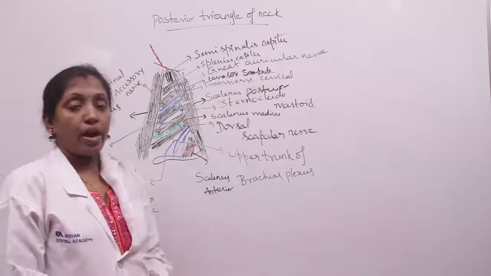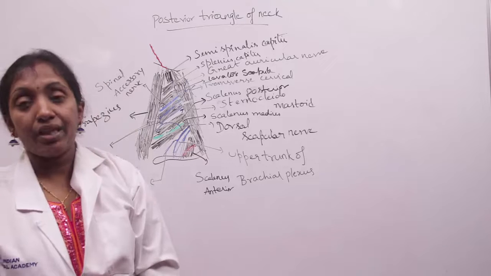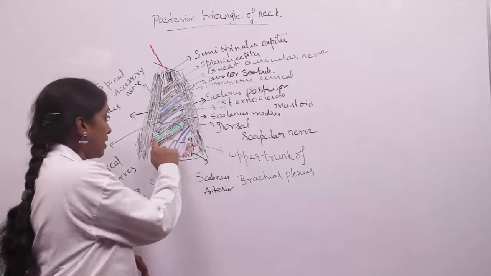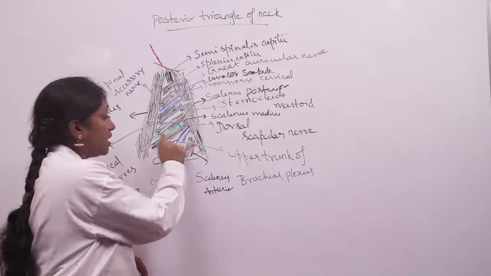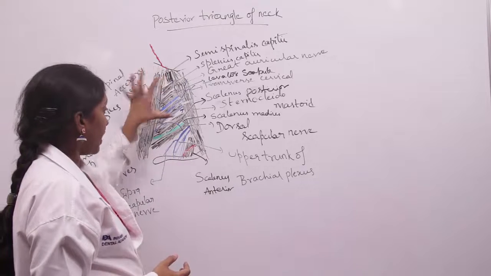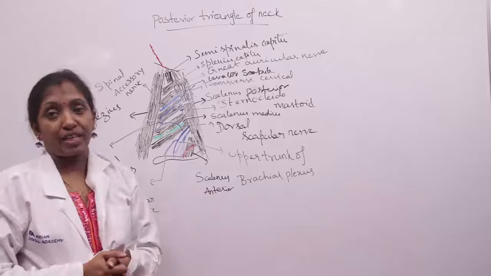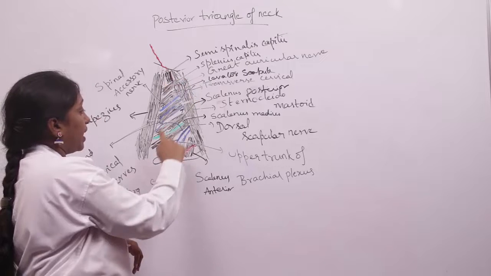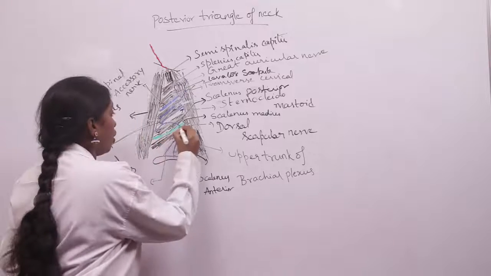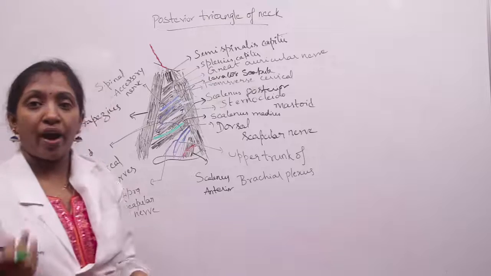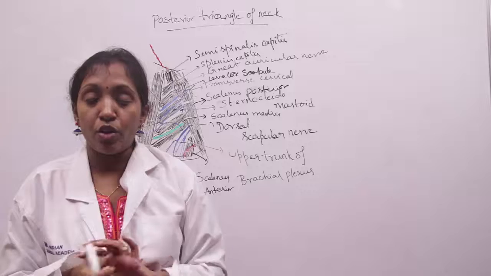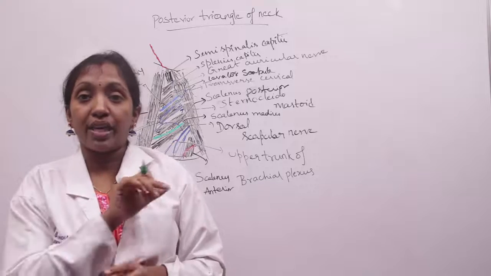This posterior triangle of the neck is divided by the inferior belly of omohyoid, which I have represented in green color. It divides the posterior triangle into an upper occipital triangle and a lower supraclavicular triangle. The inferior belly of omohyoid arises from the suprascapular notch of the scapula, which is covered by the transverse scapular ligament.